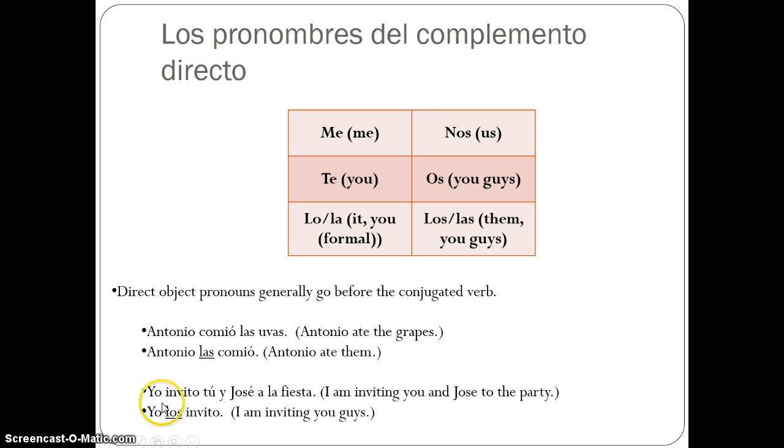Here's a second example. Yo invito a ti y a José a la fiesta. I'm inviting you and José to the party. Instead of saying you and José over and over, I could just say yo los invito. I'm inviting you guys.